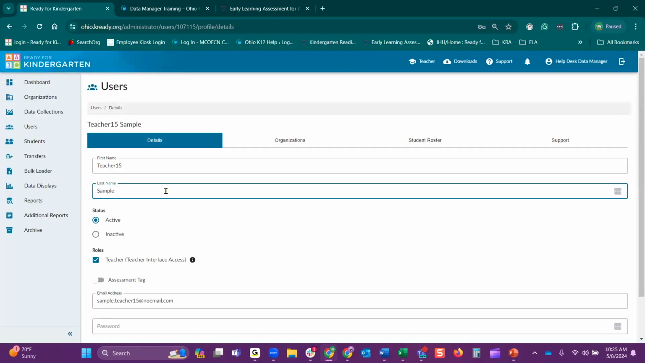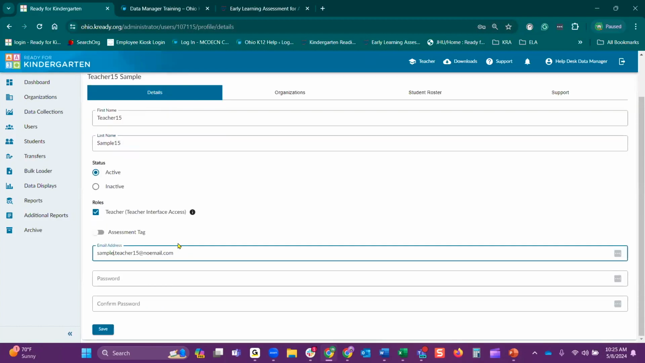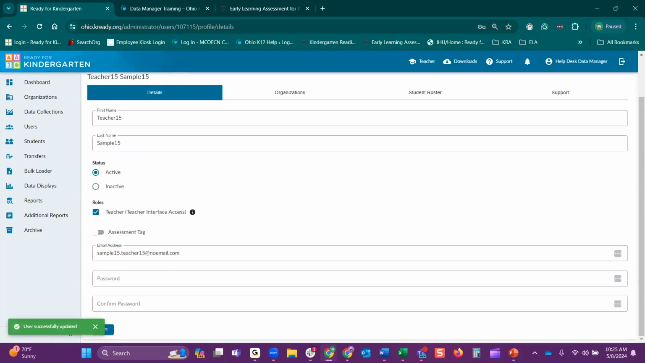And I know their last name has changed. So I'm going to adjust that, change that, and then change if the email address changed. You're just typing that in manually and hitting save. And you're going to see that this user is now successfully updated.